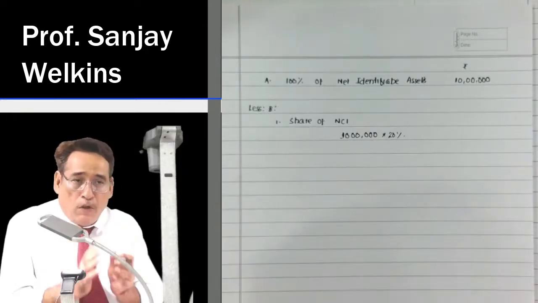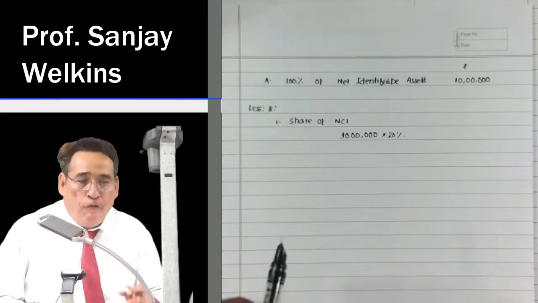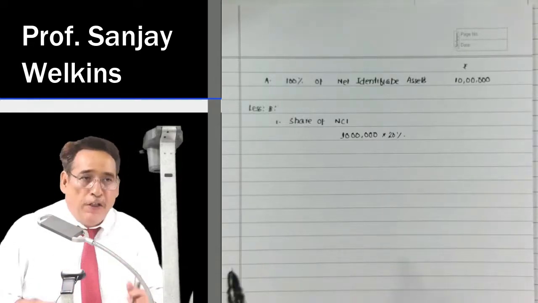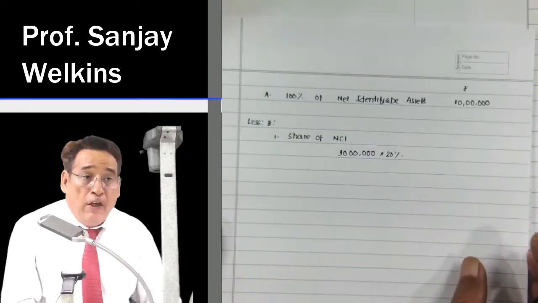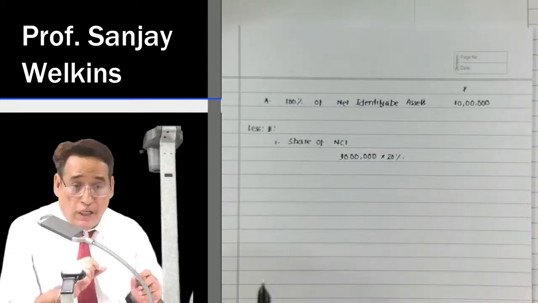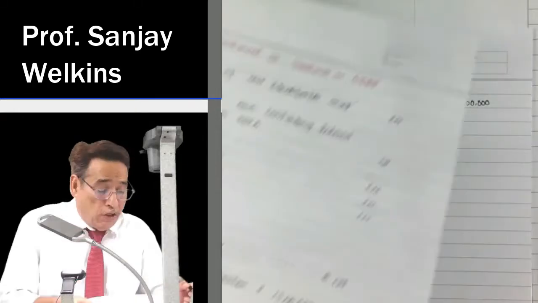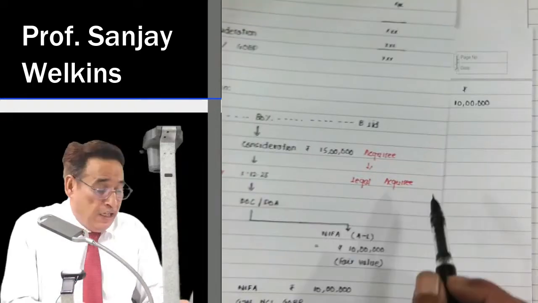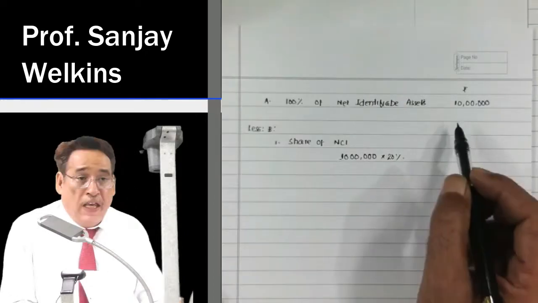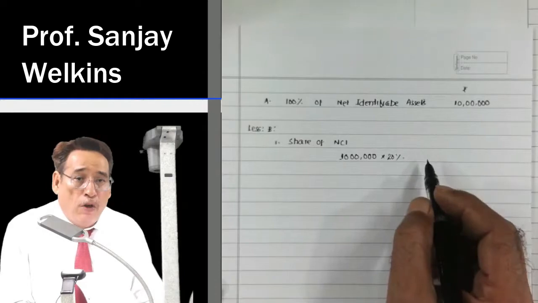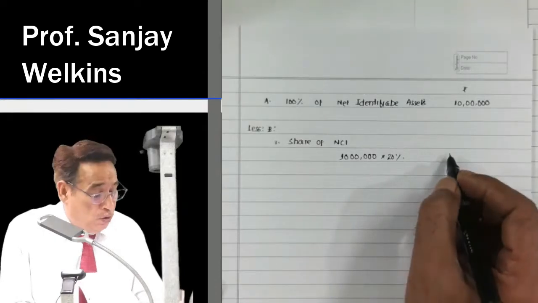In order to compute goodwill, first of all, you need to understand when the calculation of goodwill will be done. Calculation of goodwill or gain on bargain purchase will be done on the date of control. So on the date of control, net identifiable assets, first of all, you are going to write 10 lakh. Then you are going to find out of those assets, what proportion actually belongs to non-controlling interest holder. So we may say 2 lakh worth of net assets belong to non-controlling interest holder and balance,